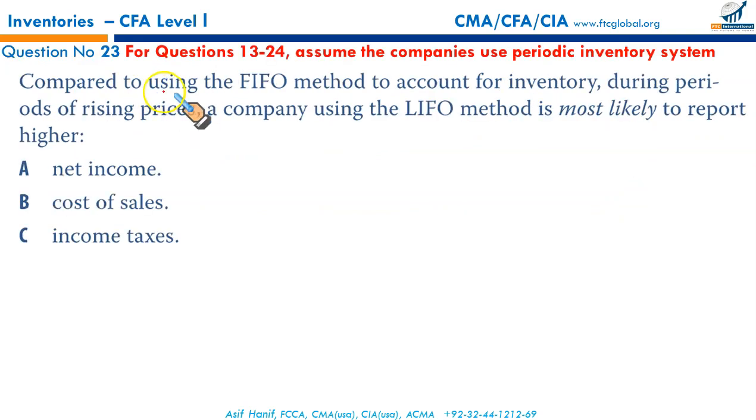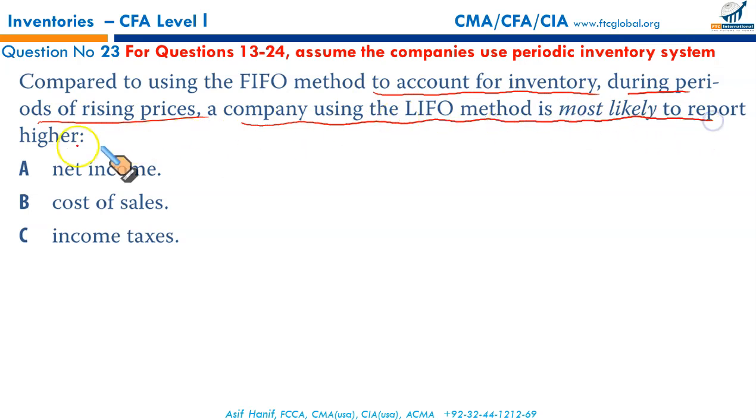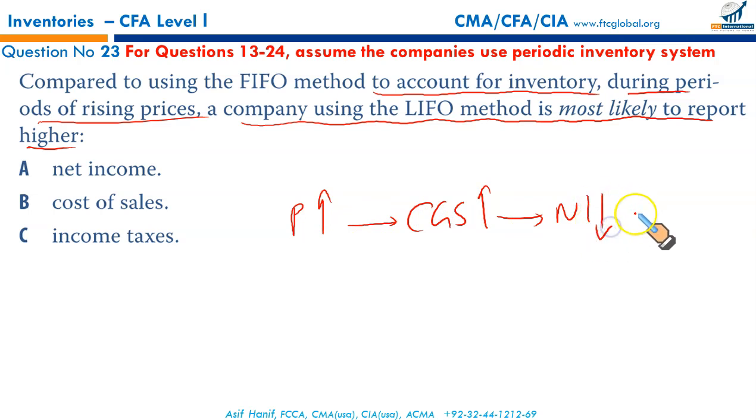Next, compared to using FIFO to account for inventory during the period of rising prices, a company using LIFO method is most likely to report what? Similar idea. If the prices are increasing, you will charge your latest higher pricing to CGS. CGS is higher. This will result in lower net income. This will result in lower retained earnings. This will result in lower taxes. What will be higher? Net income will be lower.